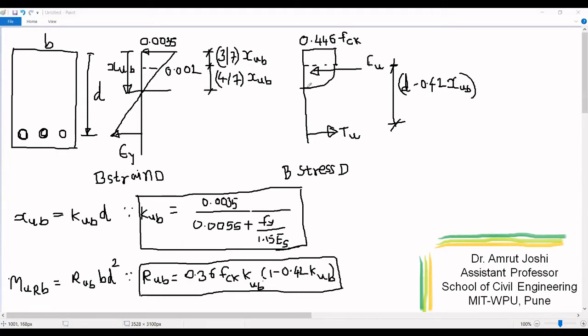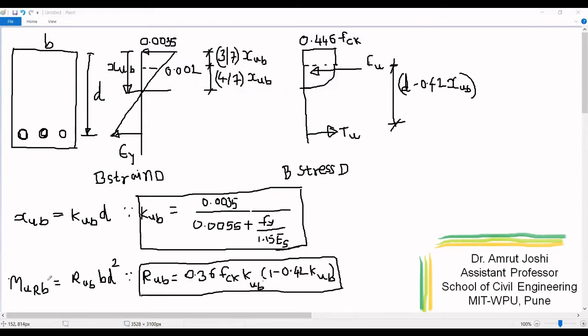Due to compressive stresses above the neutral axis, we have ultimate compressive force, and due to tensile stresses in steel, we have ultimate tensile force. The lever arm between the two, we have derived to be equal to D minus 0.42 XUB. Then we define the neutral axis factor. So XUB is KUB into D, where KUB is the neutral axis factor for the balanced section, and we showed KUB equal to 0.0035 by (0.0055 plus Fy upon 1.15 ES).